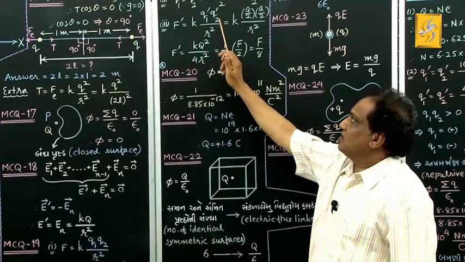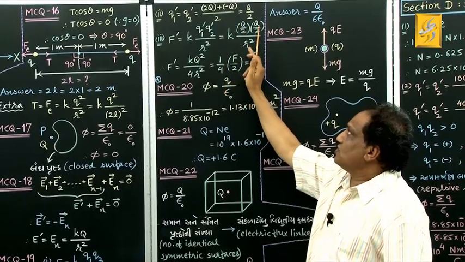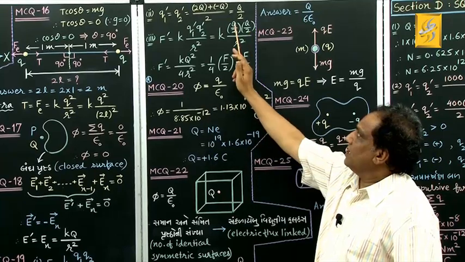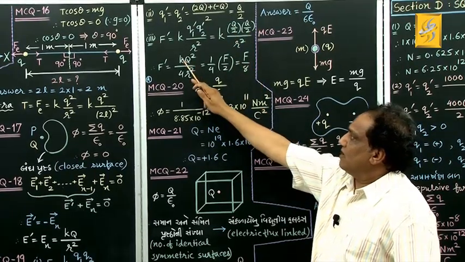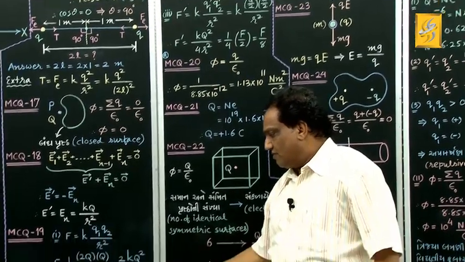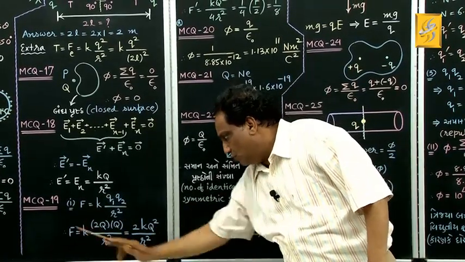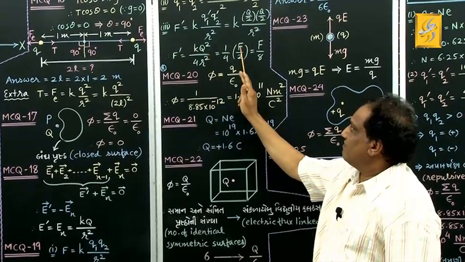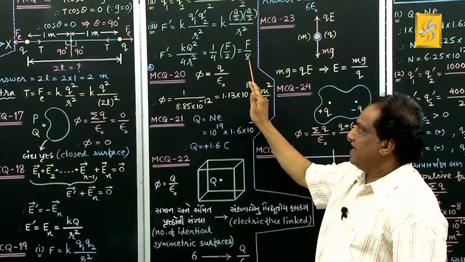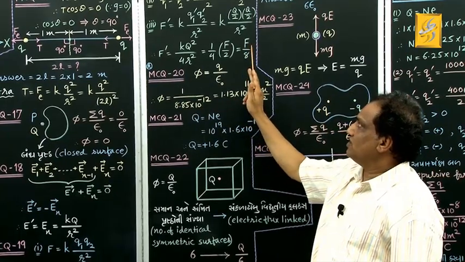Now this K as it is, what is q1 dash and q2 dash? Both of them are q by 2 each, and upon r square. So now this is 1 upon 2 to the power 4, into kq square upon r square. 1 upon 4 into kq square upon r square. But can't you find out kq square upon r square from here? Find it out. Kq square upon r square will be F by 2. This 1 upon 4 as it is, okay? So altogether it is F upon 8. So the new value of Coulombian force will be, come on, 8th part of the initial Coulombian force.